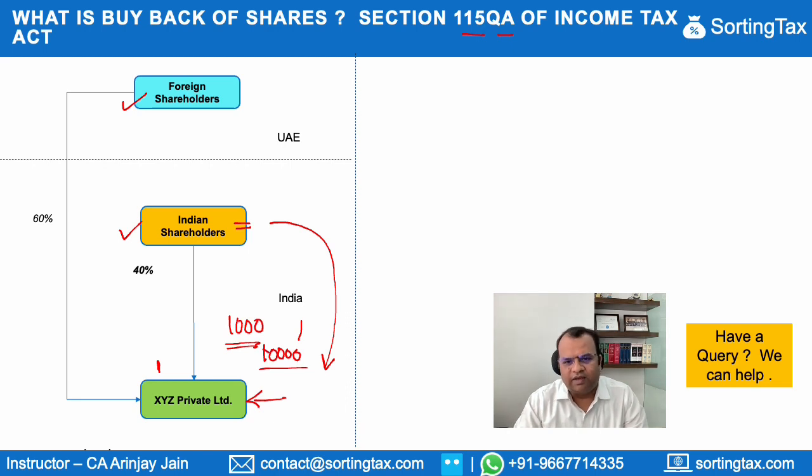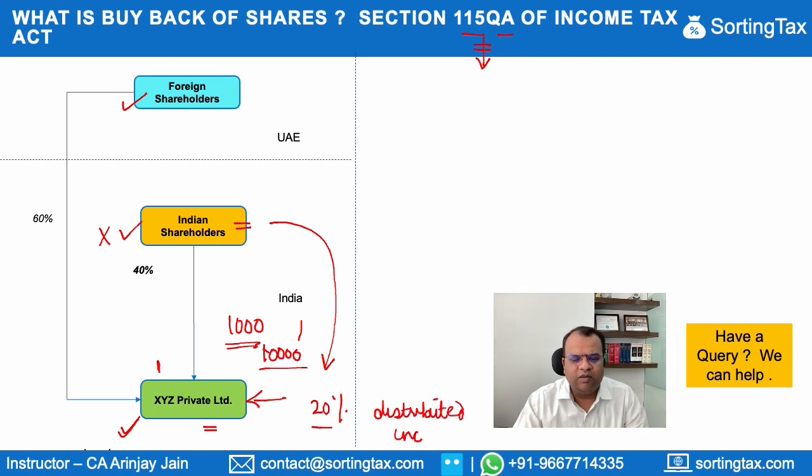When we talk about tax, the tax on buyback of shares is payable by the company and not the shareholders. So when we talk about 115QA, what it mentions is that whenever there's a buyback of shares, the company which is buying back the shares has to pay tax at the rate of 20% of the distributed income.